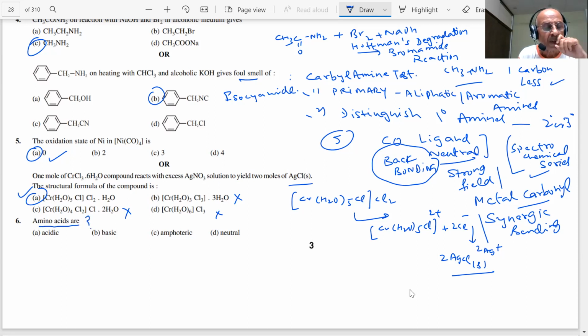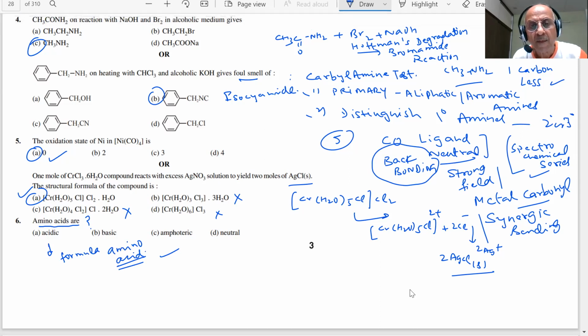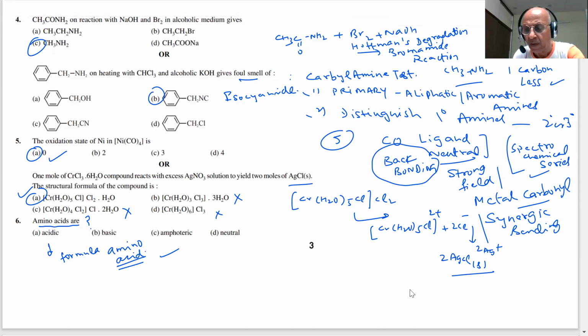No. Sometimes the questions are like that, where you have more than one possible answer, students. Here it is to the students' benefit because all answers are correct. In the exam, he will give the formula of an amino acid and then ask you a question. This is generalized, students, just to show you that questions could be of any form. Okay.